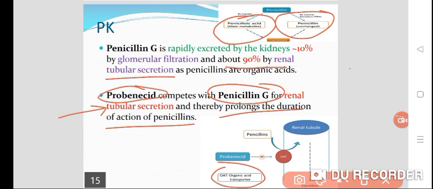They compete with each other for renal tubular secretion, because there is competition for the organic anion, organic acid transporter, and probenecid prolongs the duration of action of penicillin, right?